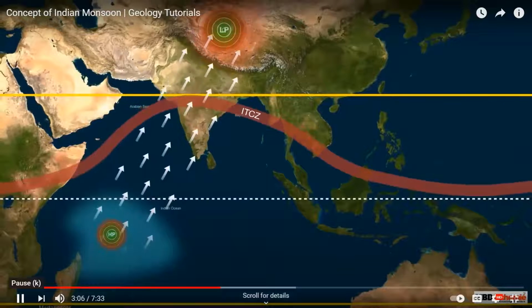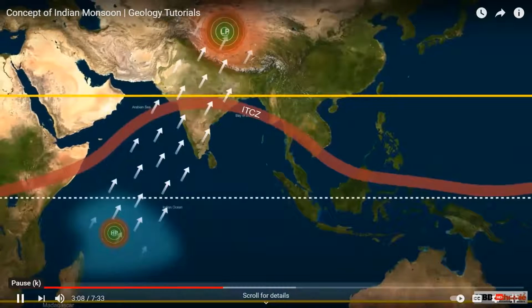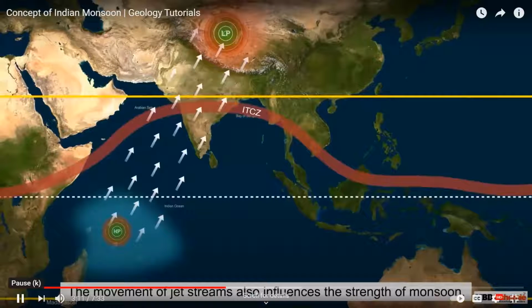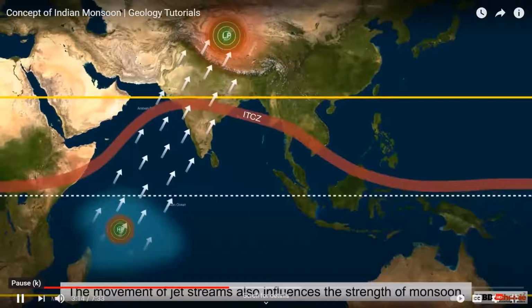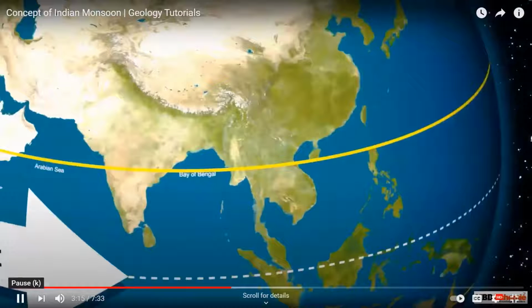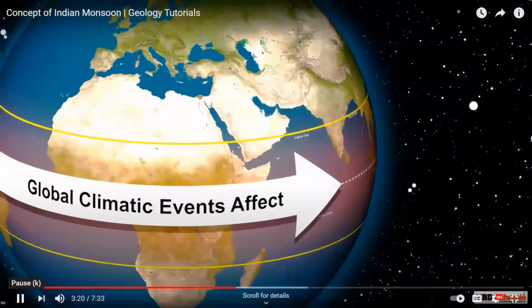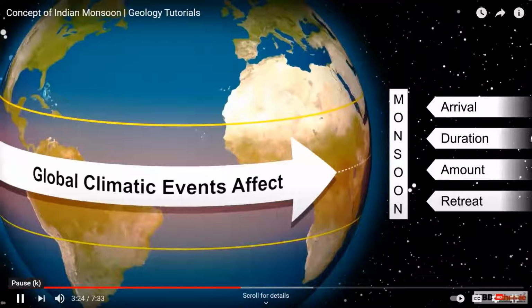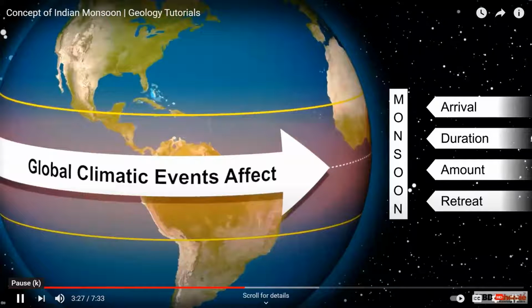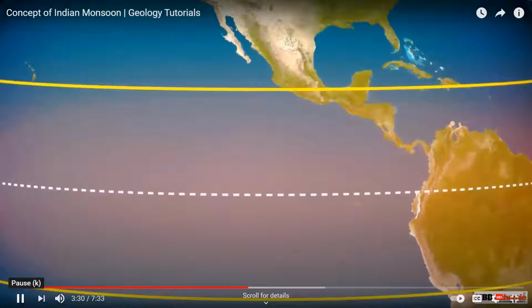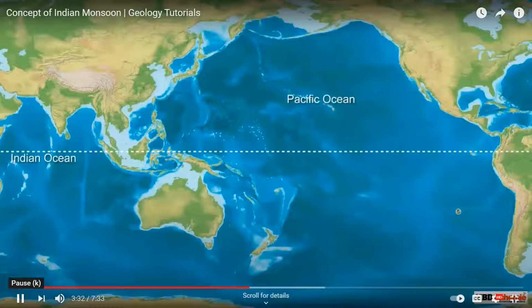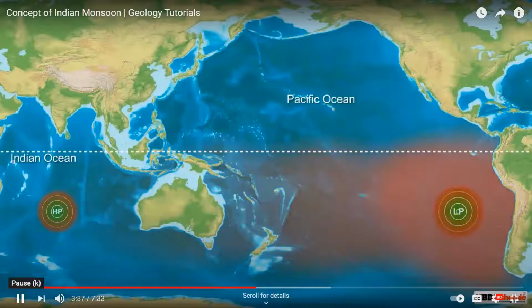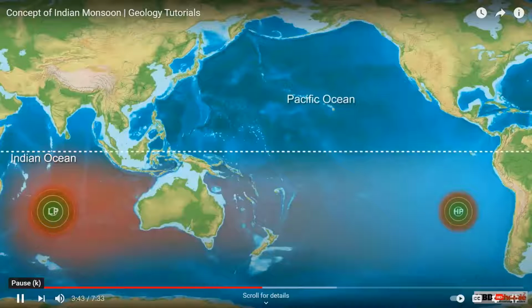Around the same time, the movement of upper air circulation, or the jet streams, also affects the summer and winter monsoons of India. The global climatic events of changing pressure system over oceans have tremendous effect on the arrival, duration, amount, and retreat of monsoon in India. The equatorial belt of the tropical region of the Pacific and Indian Oceans faces the maximum effects. Usually, the southeastern Pacific has low pressure and high temperature. The eastern Indian Ocean has high pressure and low temperature, but the situation reverses roughly in 3 to 8 years.